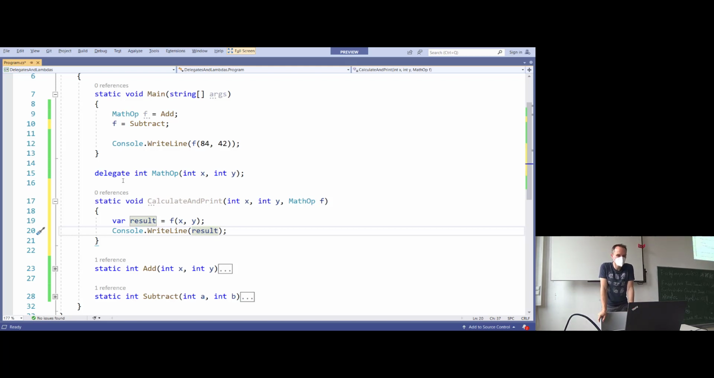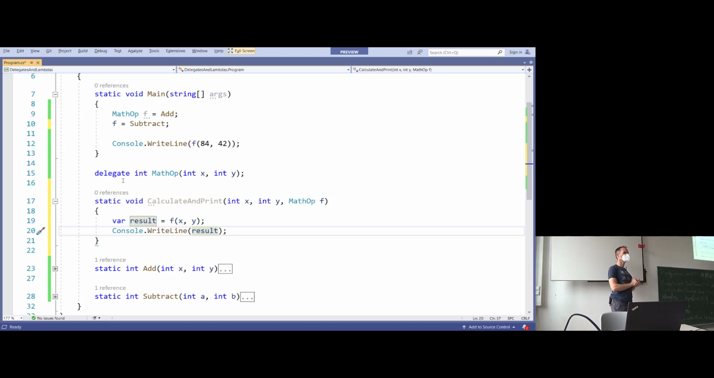I give you a second to type in the code. Now we have written a function, calculate and print, which knows how to do a calculation and how to print the result. But it doesn't know which calculation. And that's the point of delegates. I can tell the calculate and print method that it should accept any kind of method that receives an integer and a second integer as parameter and returns a result as the type of integer. So we have a very generic way of expressing what calculate and print does.